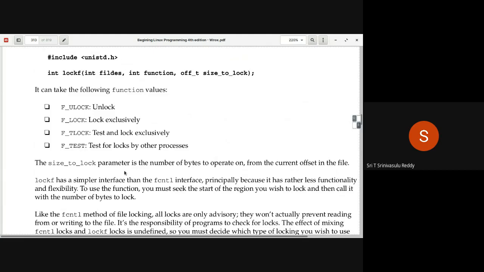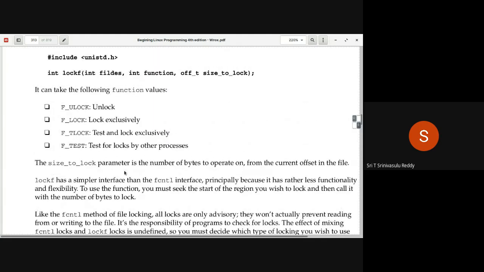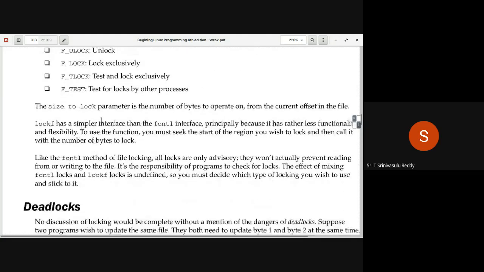All right, so wonderful. And then you can now, in fact, try to write the same 3, 4, and 5 by using lockf. So that way you can very easily try to understand. You will definitely get some errors here and there in the process. Your knowledge will get strengthened, right? So that's how you have to experiment and then learn the things. So that is about the second method.